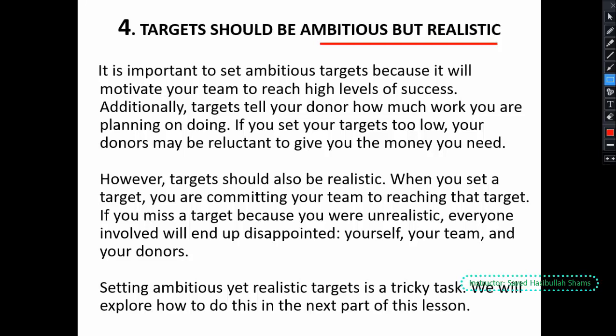So how will the target be? It will be in quantity, quality, or efficiency. We will select our final target first. It's very important, and we have very important points in this session.